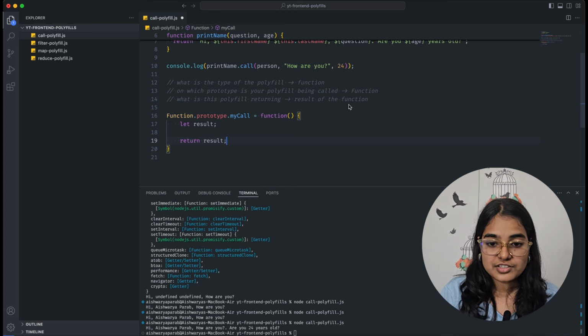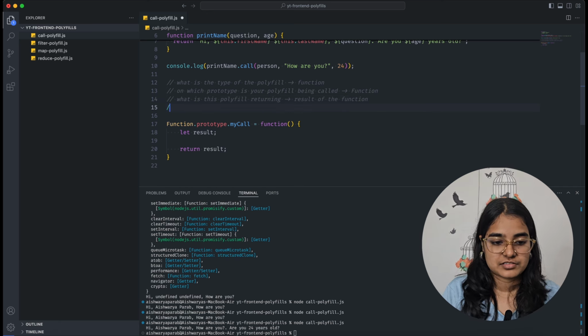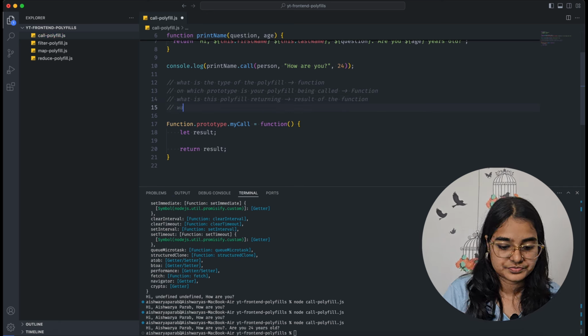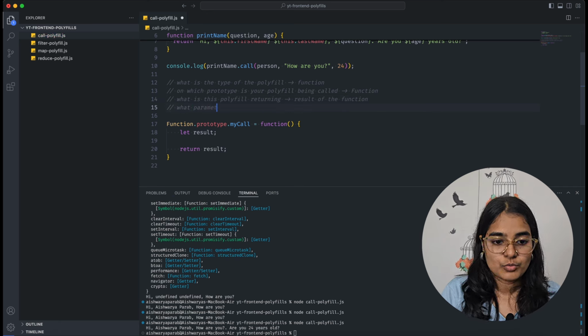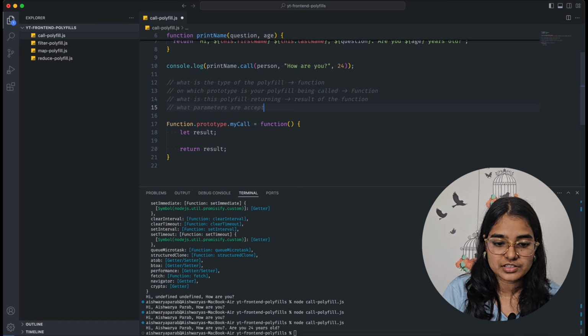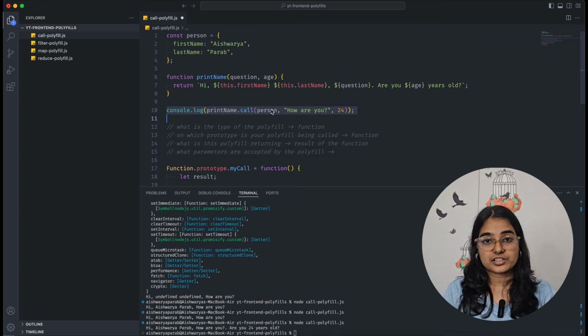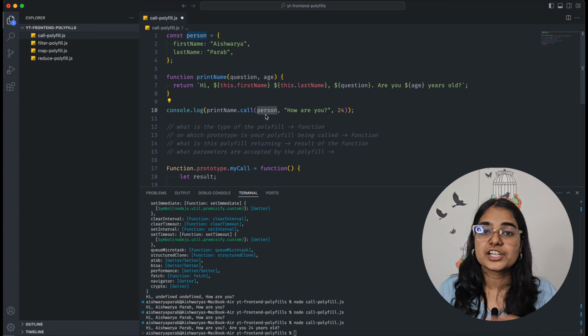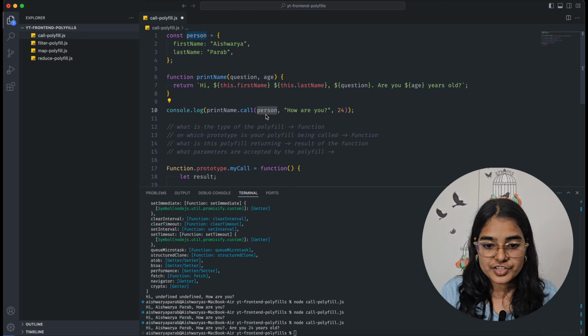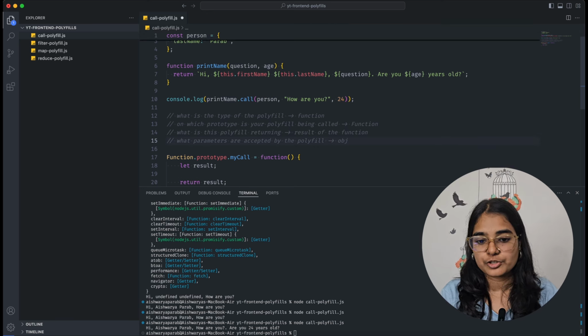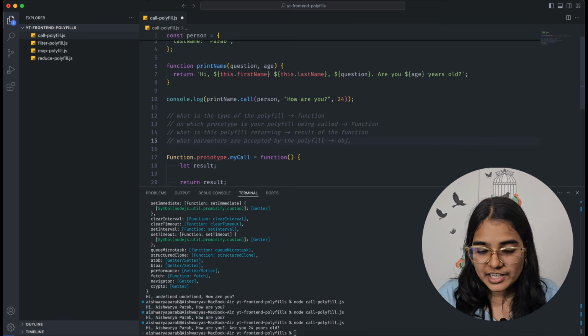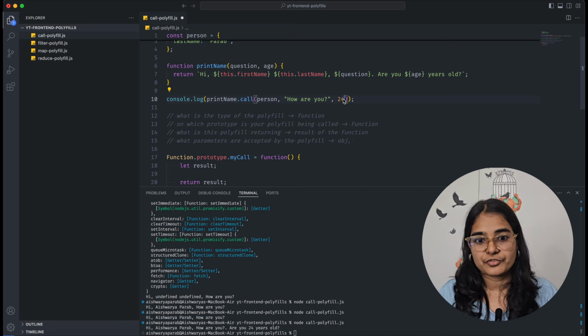The next question to ask yourself is, what parameters are accepted by the polyfill? The first parameter that we saw was an object, right? The first parameter that we saw was an object whose context we need to give to the function. So the first parameter is an object that we need to provide. The second parameter and the third parameter we don't know now.